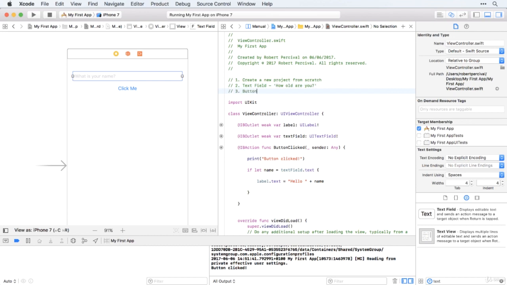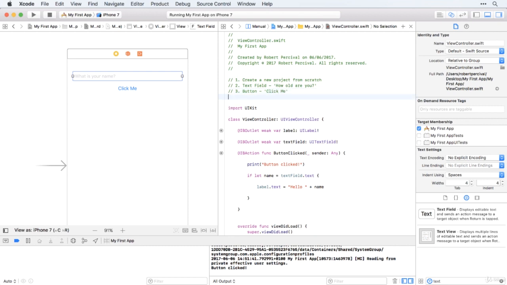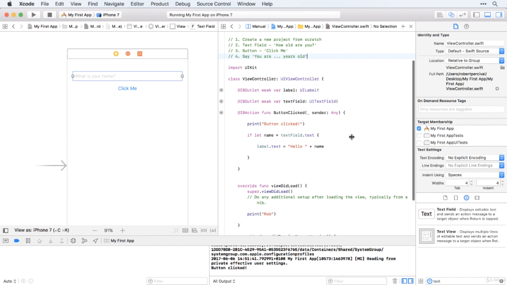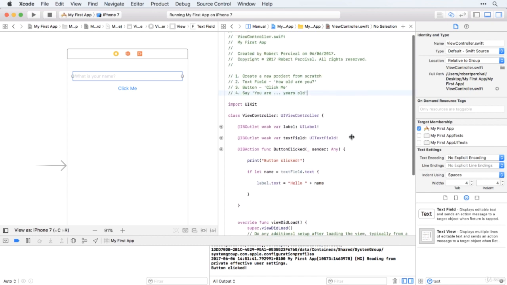Then we'll have a button, and again, we want that button to say click me, and then when they click the button, say you are, and then however many years old they are, years old. Simple as that. Very, very simple, and using exactly the same techniques that you learned here.